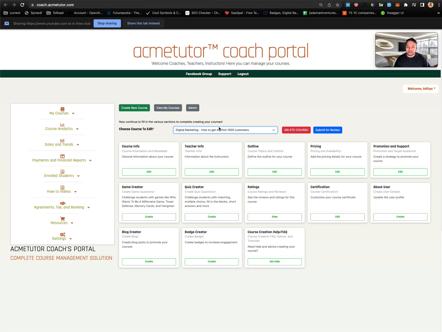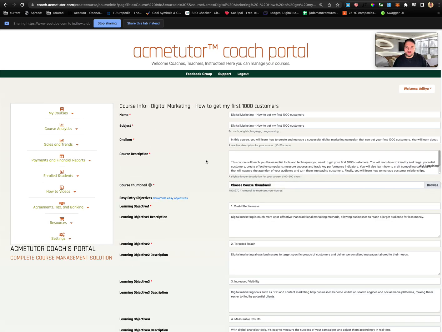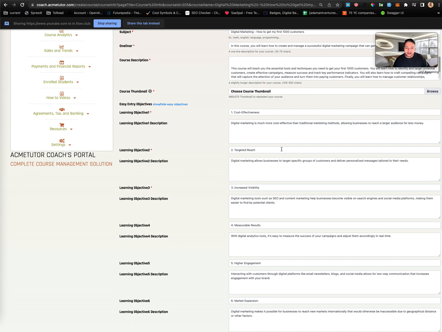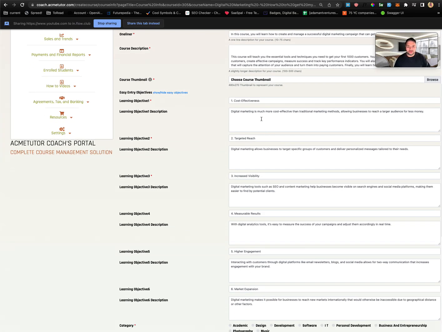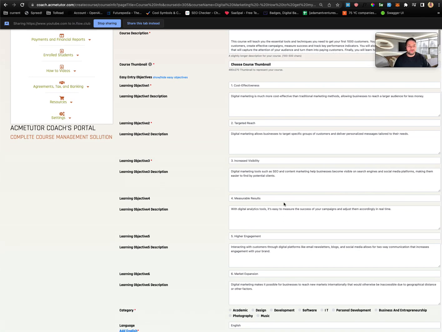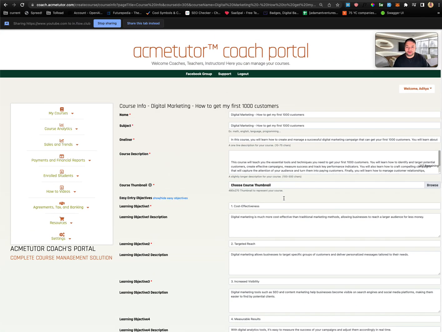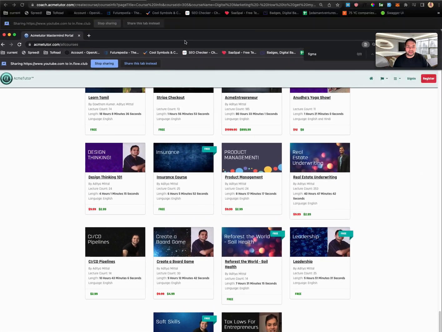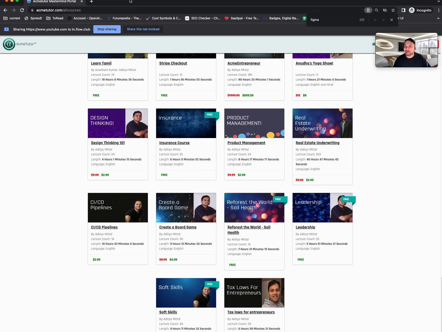and over here in this drop down you can find your course. And once you find your course, you can click over to course info, and here's where you can start editing the information about the course. As you can see, the AI also generated the course benefits for users for the landing page that it would create. If we wanted to go check out the landing page really quickly, so here is the page in the signed out view of AcmeTutor.com.